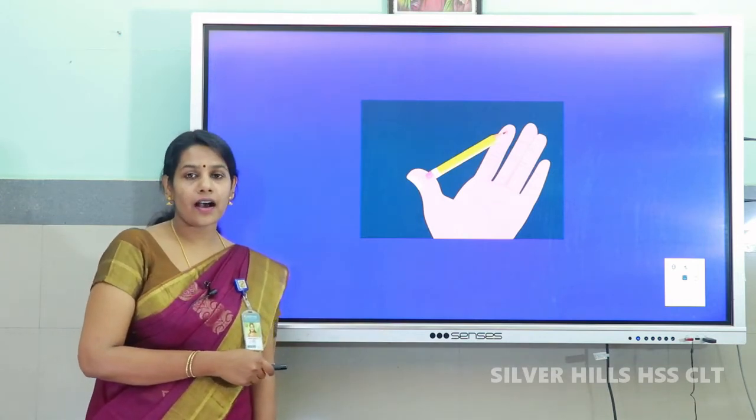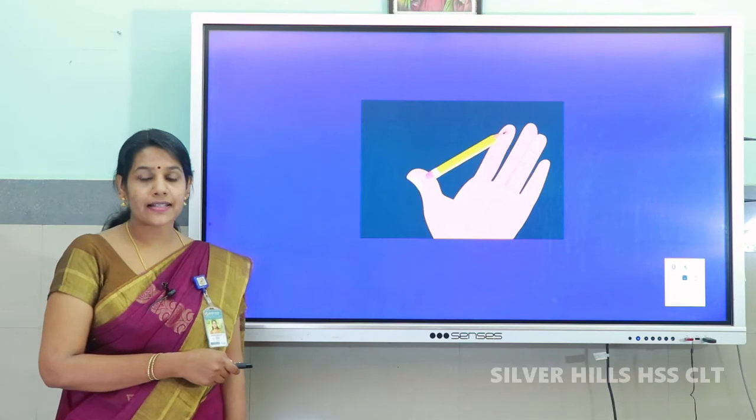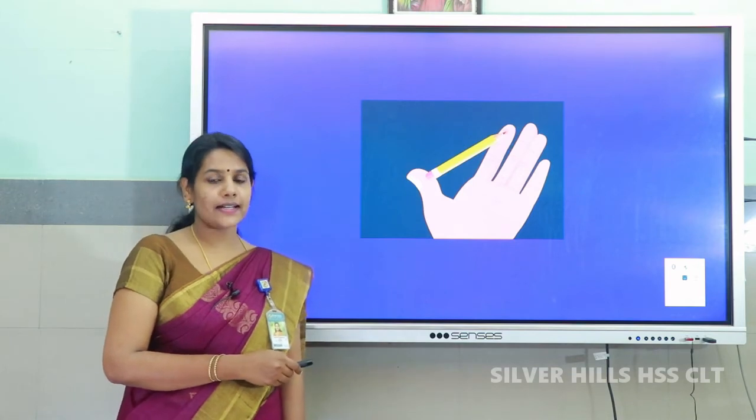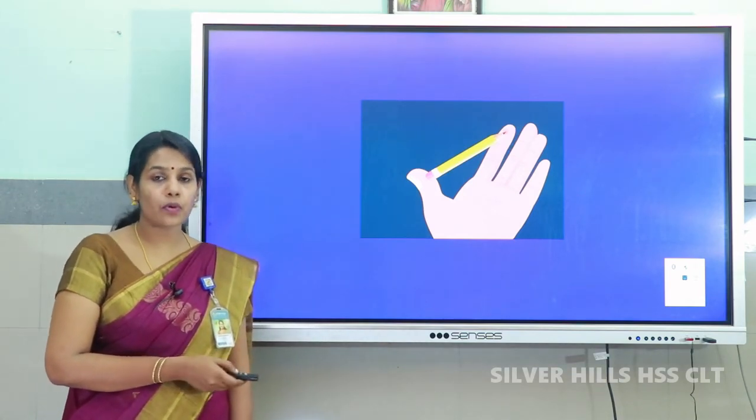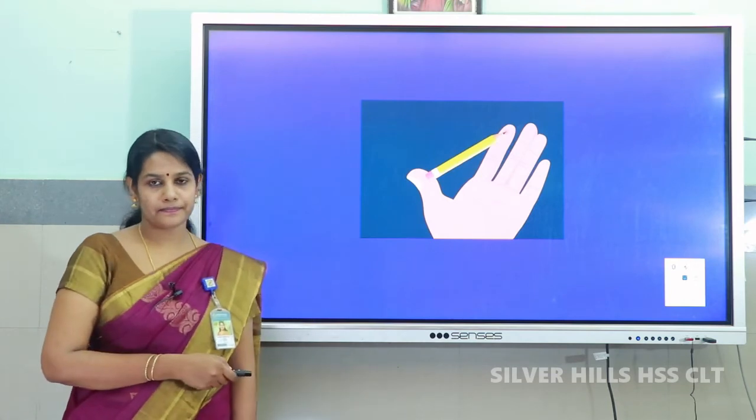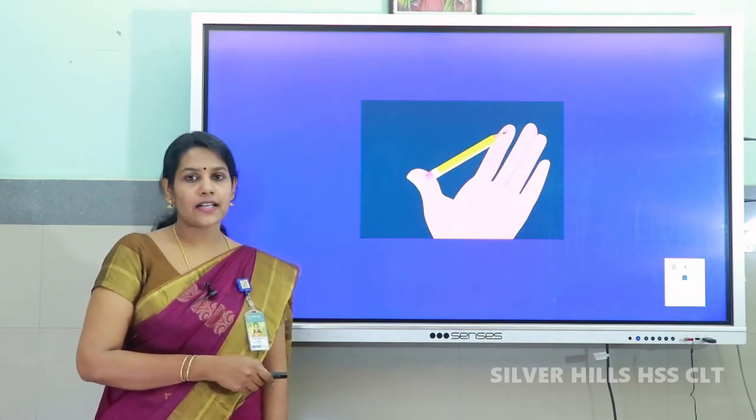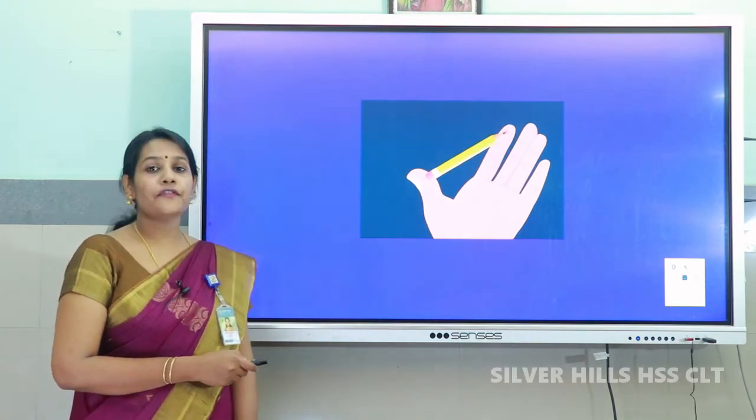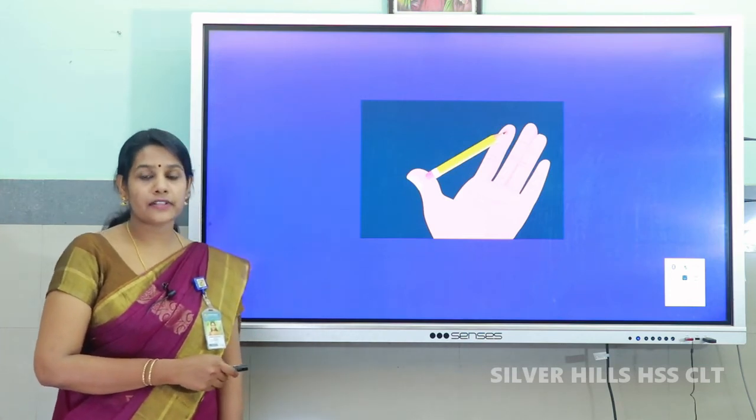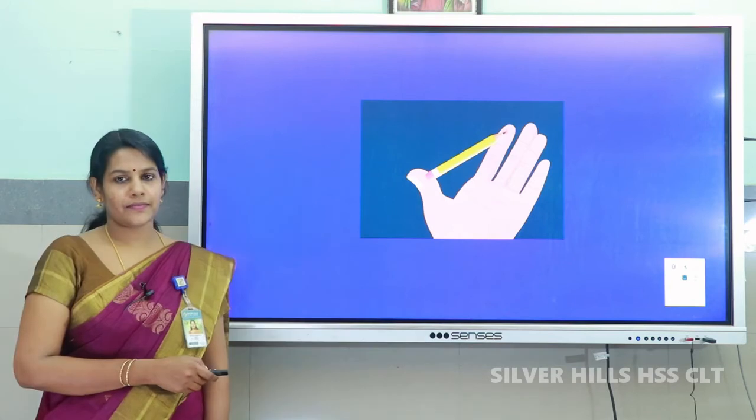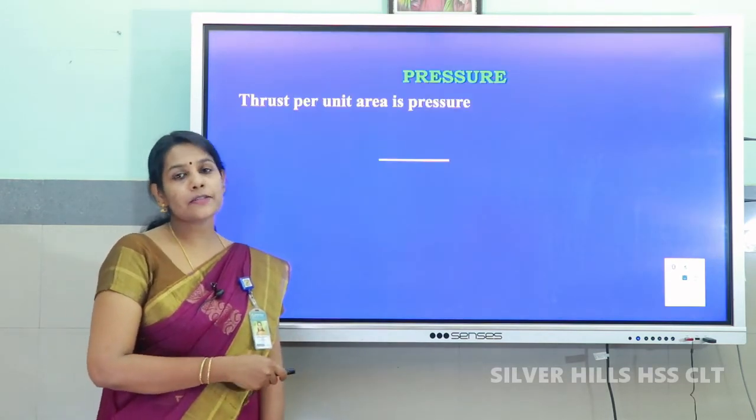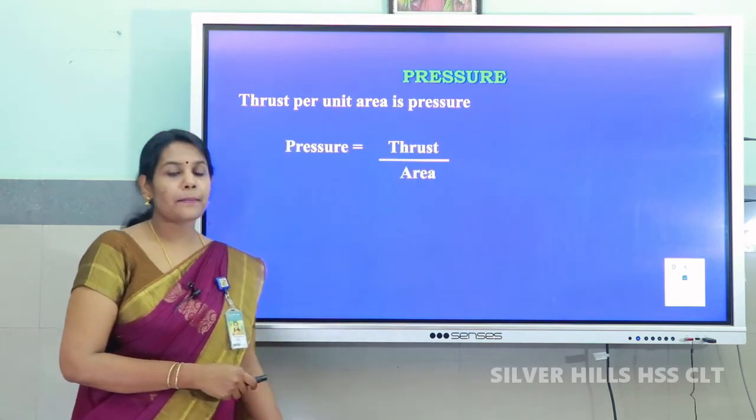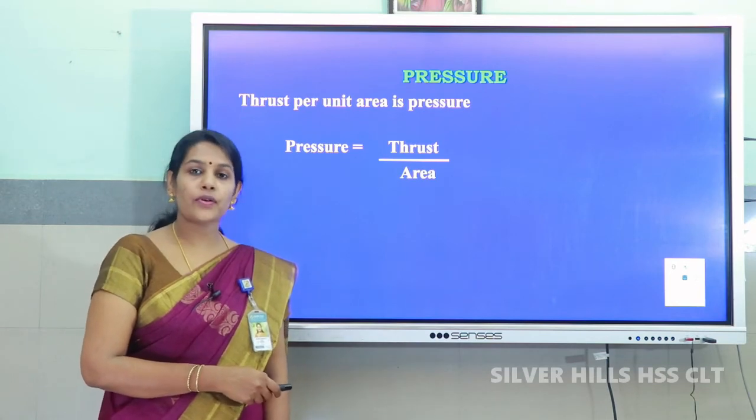Here, the area over which the tip of the pencil acts is less compared to the area over which the other end acts. As a result, the depression formed on the index finger is more compared to that of the thumb. So, here also we can see that the effect of the force depends upon the area over which it acts. The physical quantity that shows the dependence of thrust upon area is pressure. Now, let us define pressure. The thrust per unit area is pressure. The formula to calculate pressure is equal to thrust by area, or force by area.